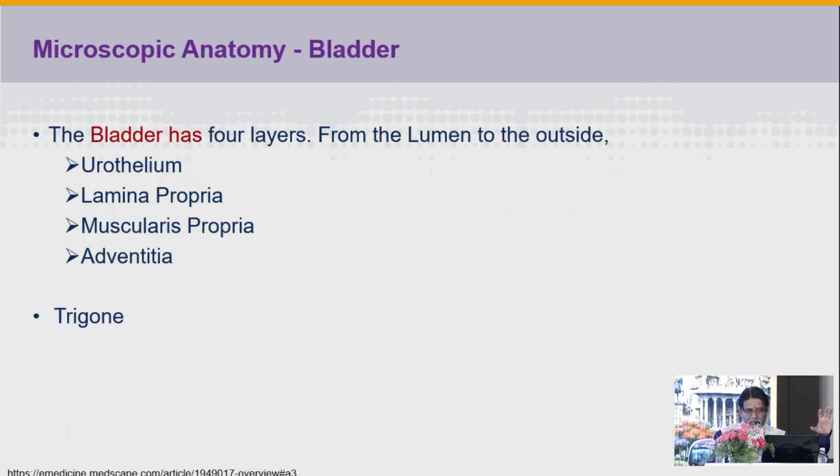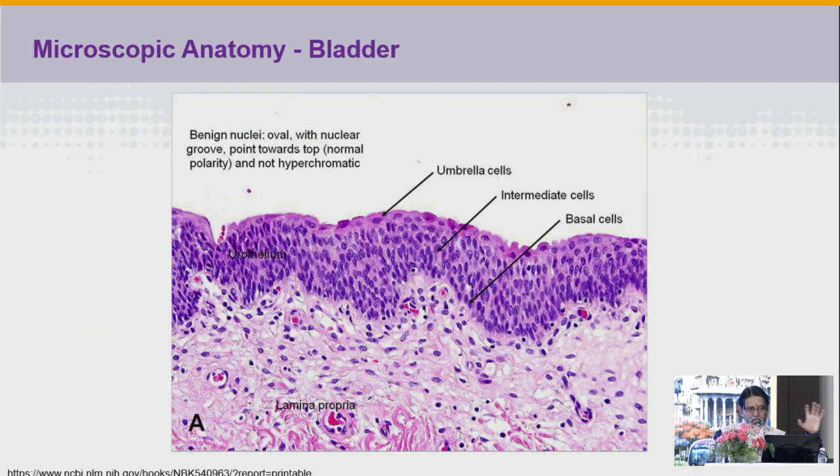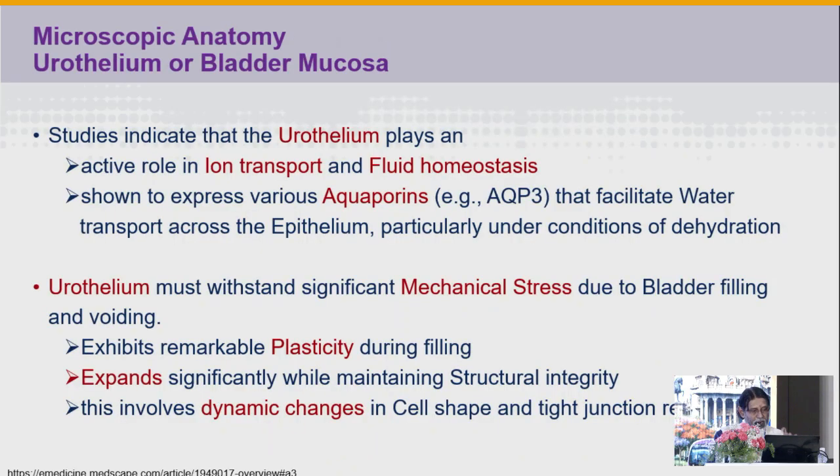So it has 4 layers. If you look into the mucosa, that is the urothelium, lamina propria, muscularis, as well as adventitia, as well as the trigone. And this shows the microscopic anatomy. These umbrella-like cells, that is the urothelium, play a role in maintaining the functional integrity of the internal lining membrane of the bladder.